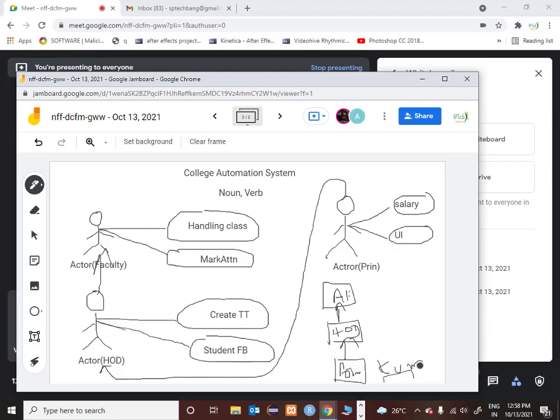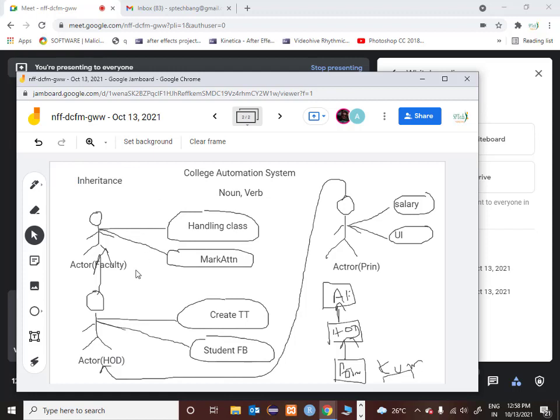So in this case, this handling class was only one functionality. That functionality was reused by multiple actors who are all related to each other. So this concept where we are trying to reuse by segregating actors one below the other, we call this concept as inheritance. So this is called as inheritance.